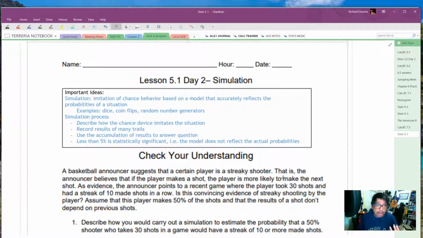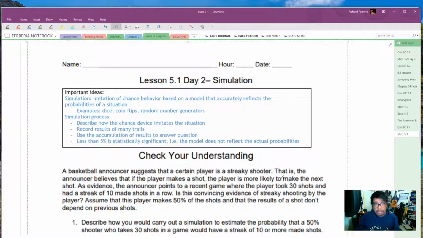After that, you're going to record the results of many trials, and then you're going to use an accumulation of those results. Like, we did the trials 60 times just now, and we use the accumulation of all those 60 trials to answer a question, usually by finding the probability. So if the probability that we found was 5% or less, then we say that we have statistically significant results, which means the model that we use does not